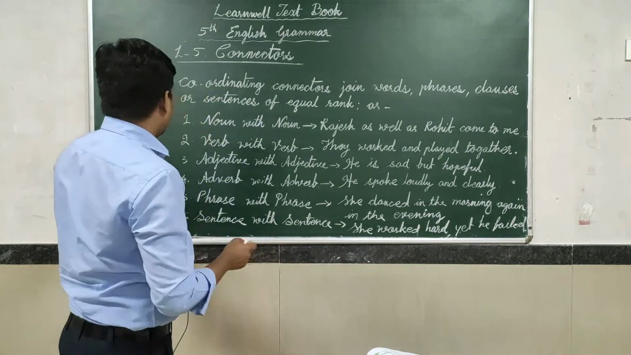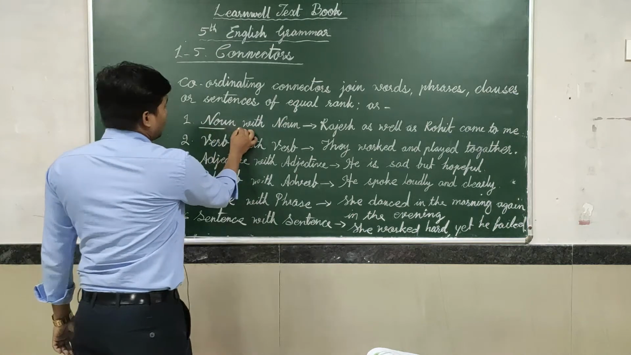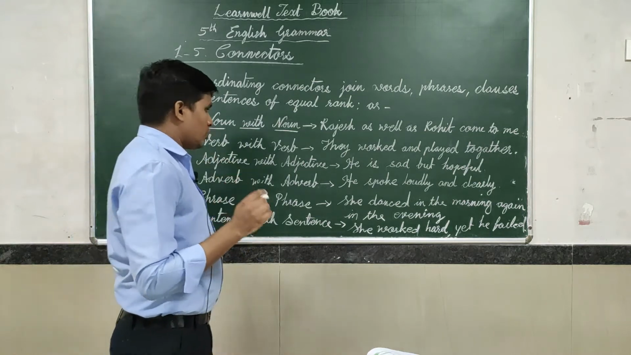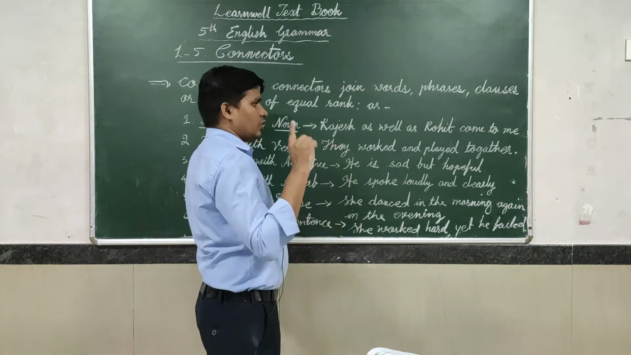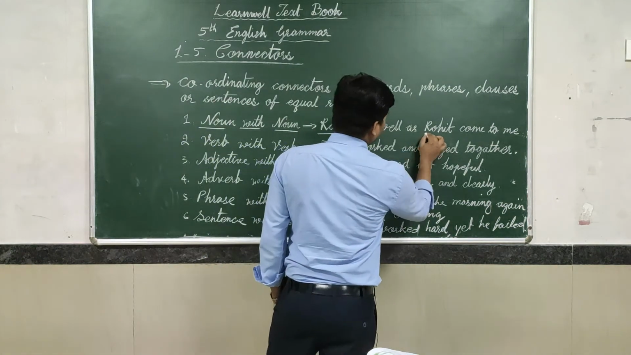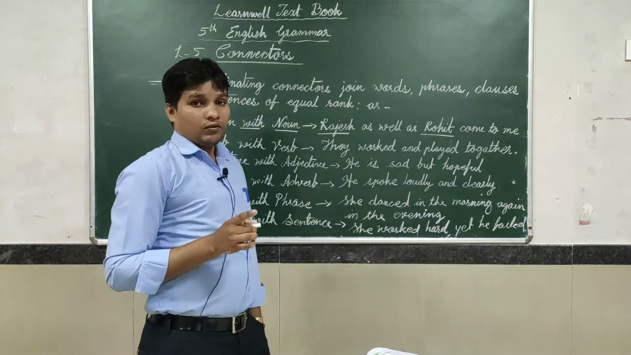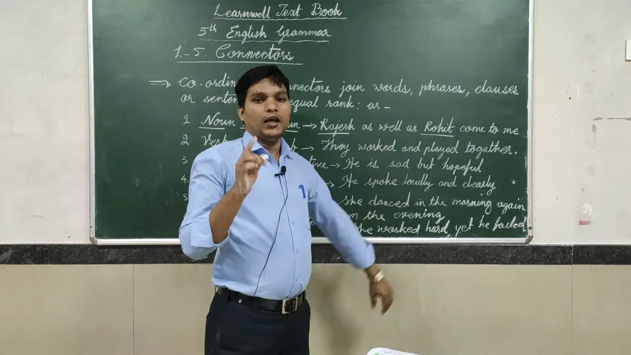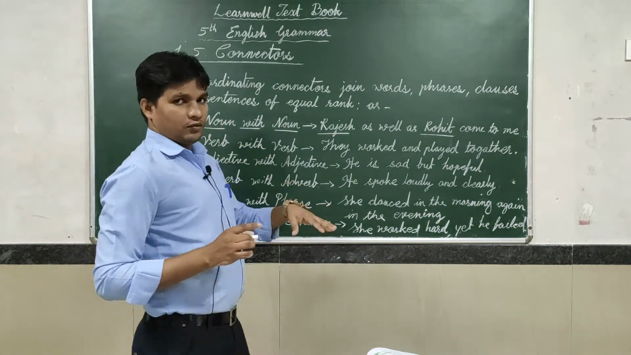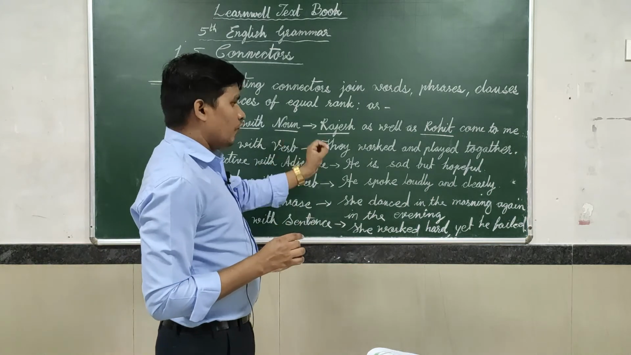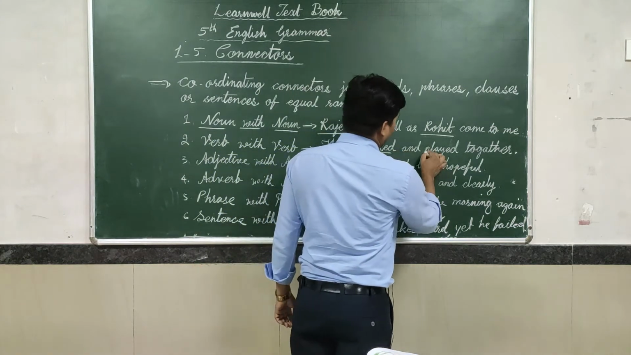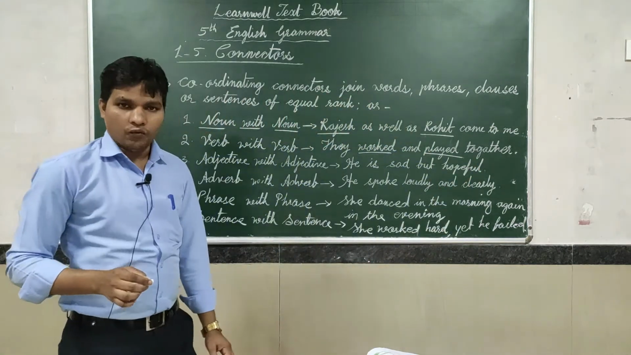Just like first, noun with noun. Here, "Rajesh as well as Rohit came to me." Here Rajesh and Rohit are both nouns, and it is connected by "as well as." Next point, verb with verb. How did we connect it? "They worked and played together." Here worked and played are both verbs.